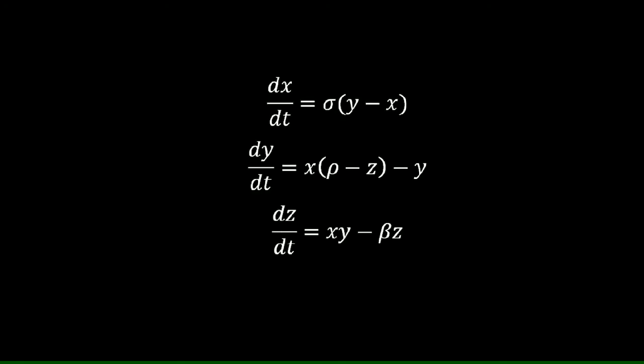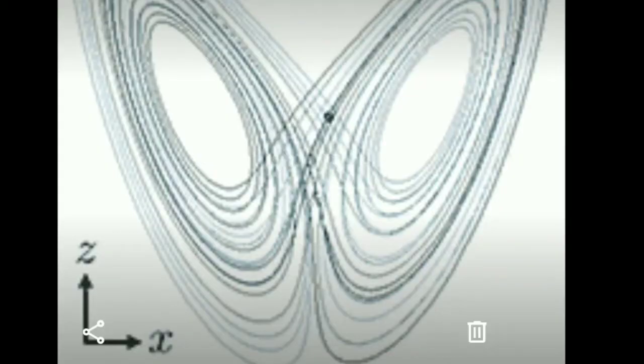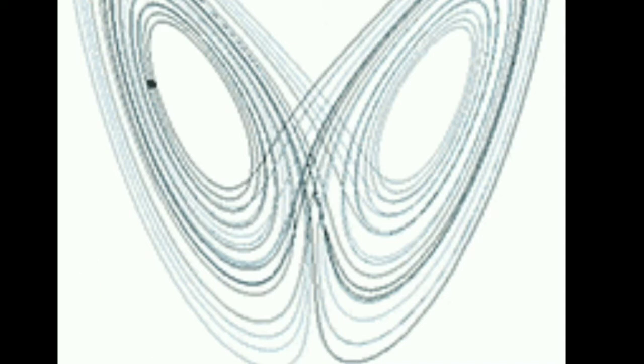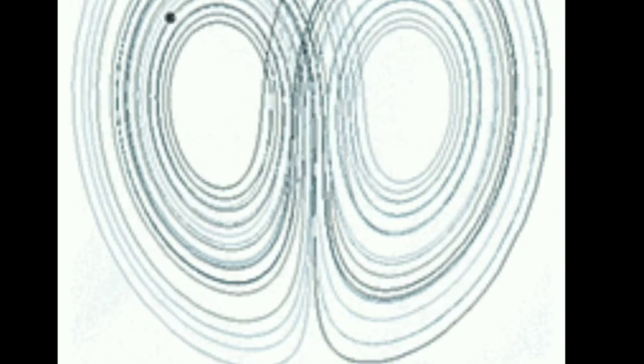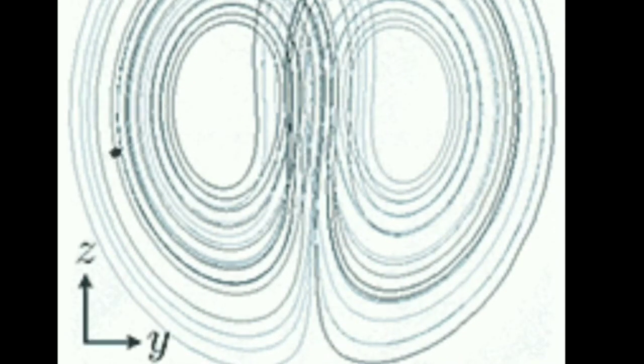convection and gave these sets of differential equations. Now interestingly, when they are plotted in 3D space, they got something which we now call the butterfly effect. This was one of the first instances where we got a glimpse of chaotic behavior.